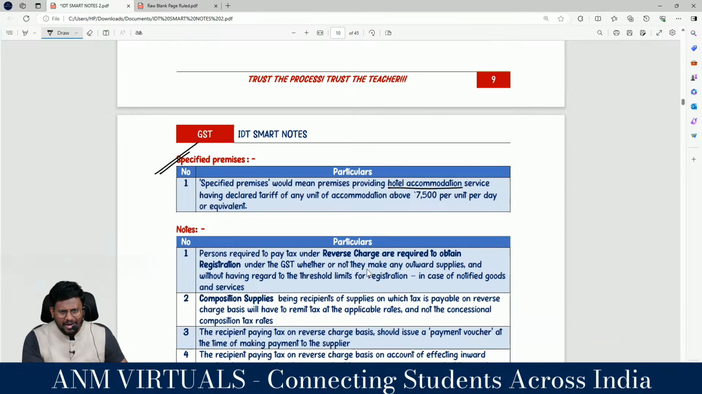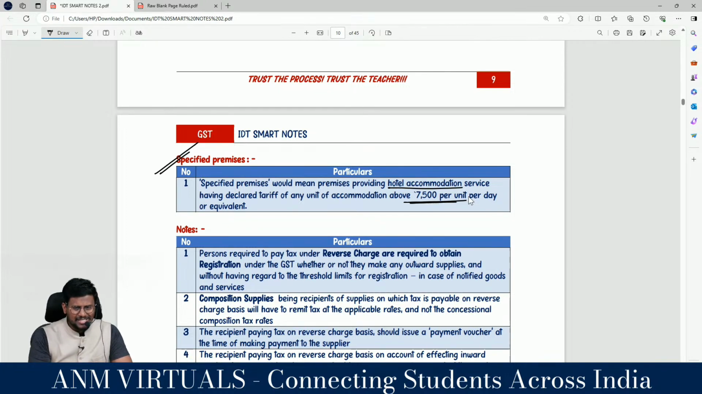above how much rupees per day? 7,500 per unit per day or equivalent, exactly how much rupees. So I am a hotel where I am renting rooms through Swiggy. For example, sir, you can book your hotel. Goibibo is there, all that booking is there, .coms are there. So through that you are booking. Are you really with me?